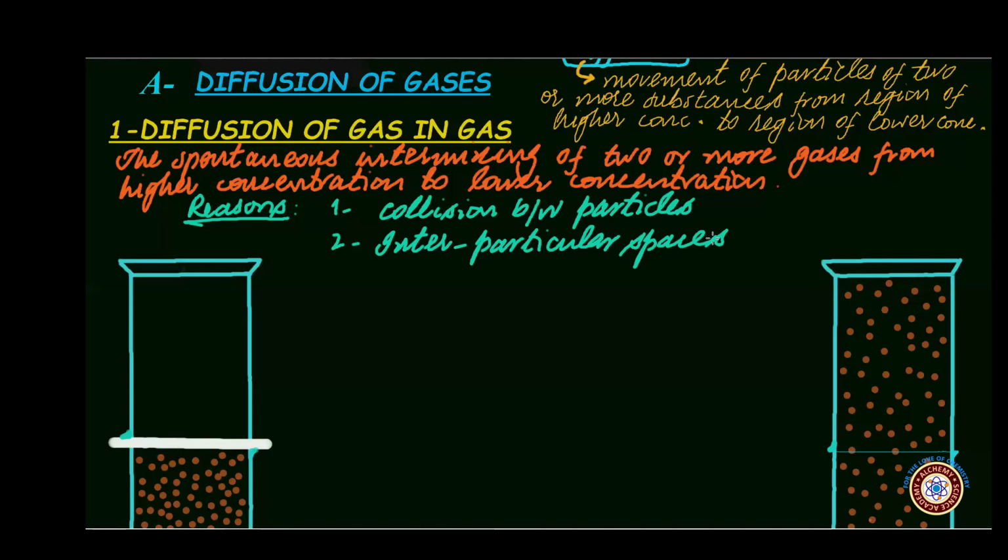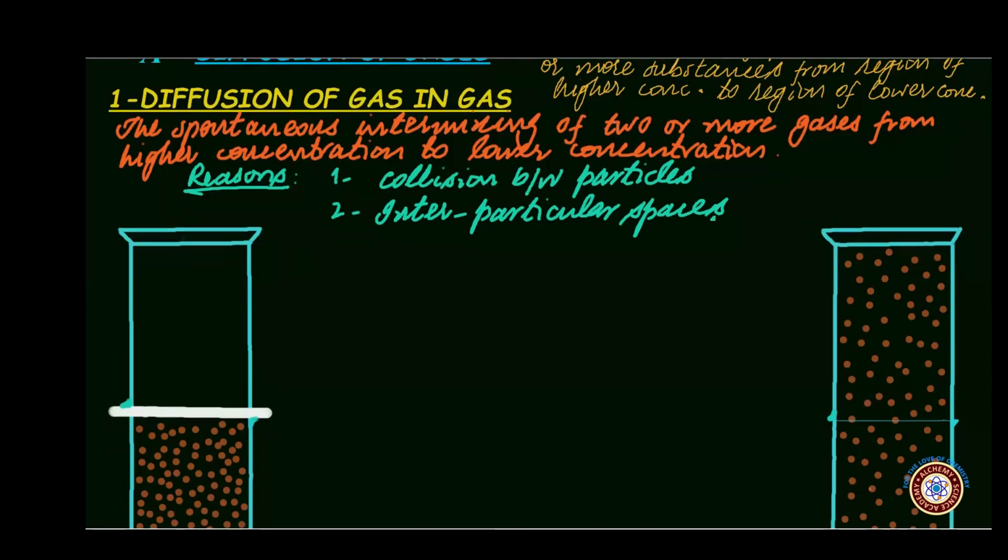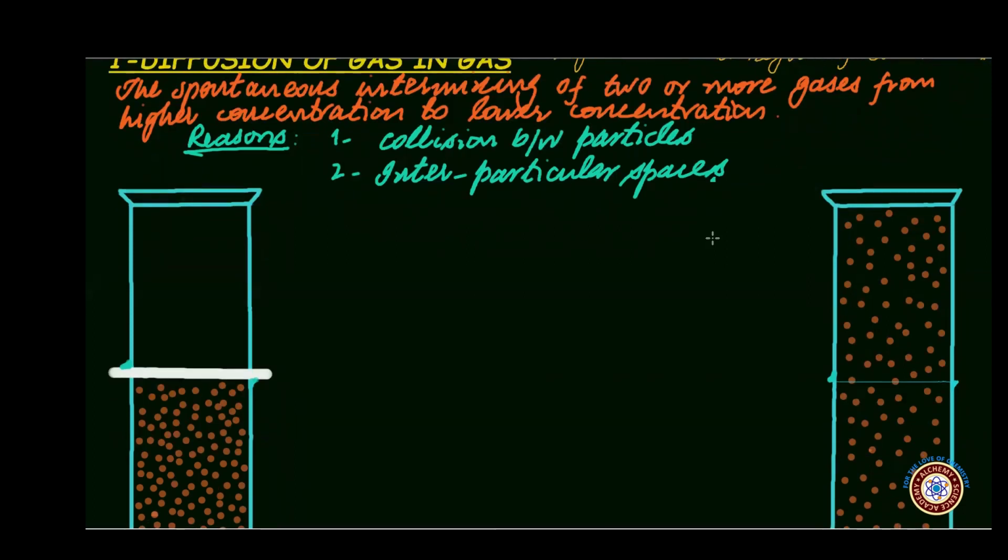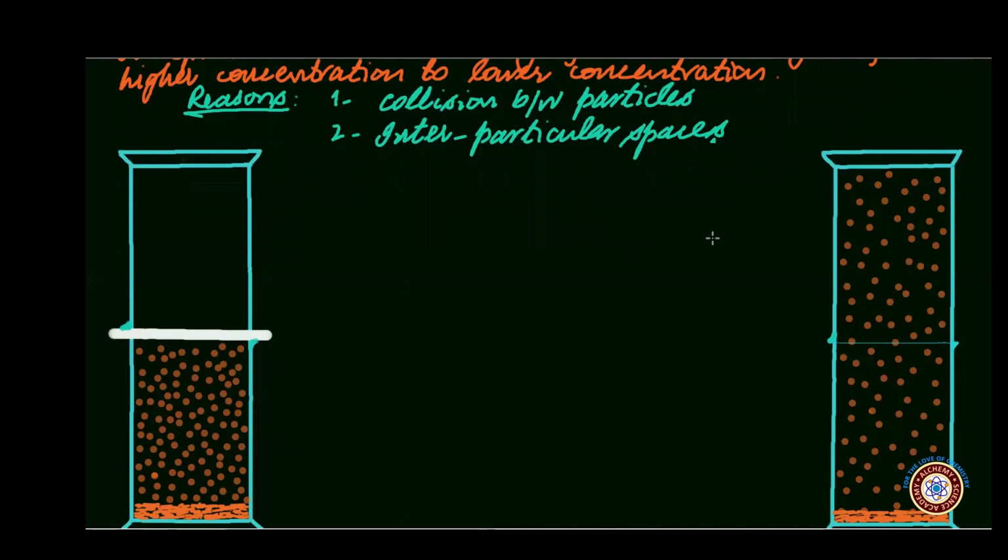Since the molecules of gas move fast and there are large gaps between their molecules, therefore when the molecules collide, they bounce off in all the possible directions, and doing so the molecules of one gas spread off into the molecules of the other gas. In this way, ultimately a homogeneous mixture of two or more gases is formed.